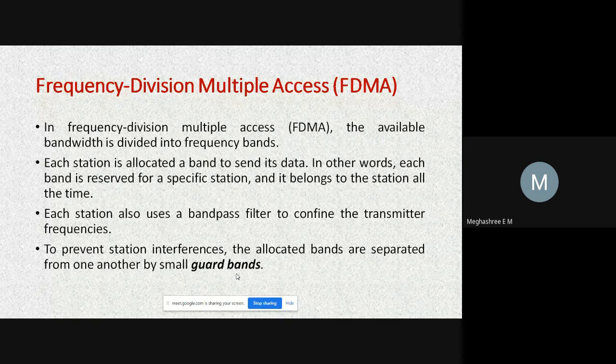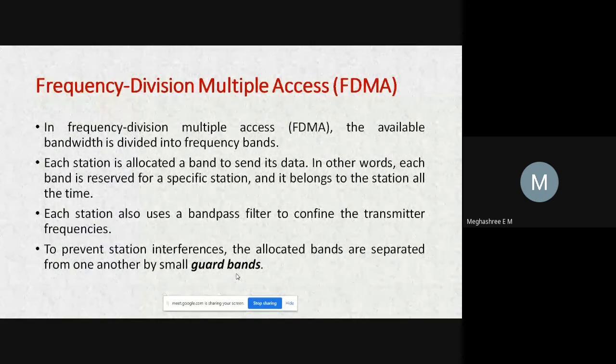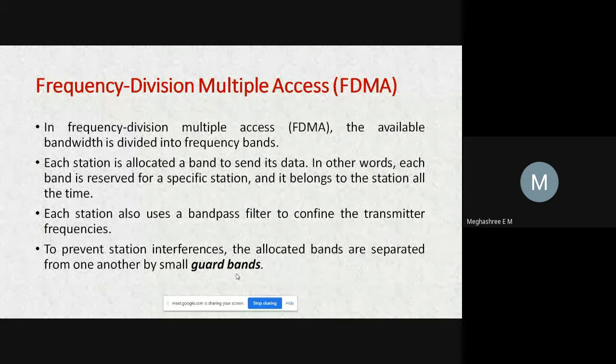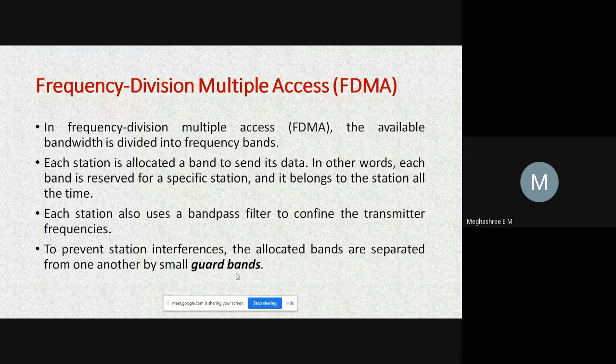You might have seen, we listen to FM radio, right? There are multiple stations. If you listen to one station at 91.9, you have another station at 97.2. What is the difference there? There is a gap between the frequencies.